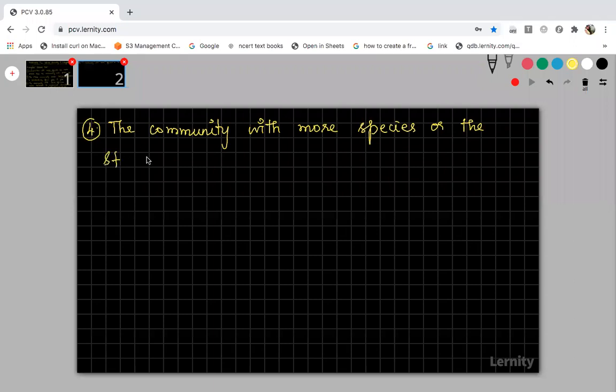When it is having more species, then it is the most stable one, right? It is also resistant to invasion. By who will invade? Alien species or exotic species. It is more resistant to alien species or exotic species.